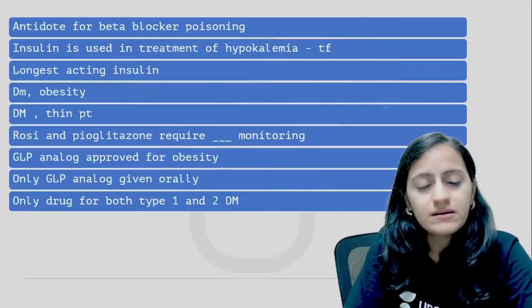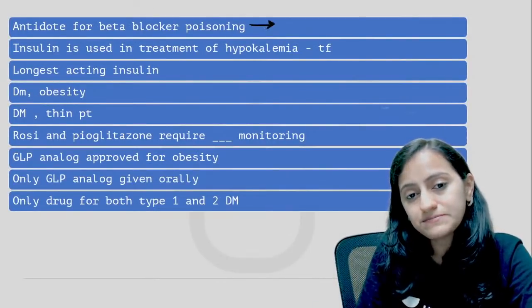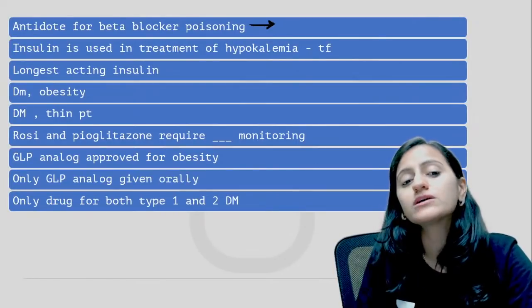Okay. Next one. What is the antidote for beta blocker poisoning?